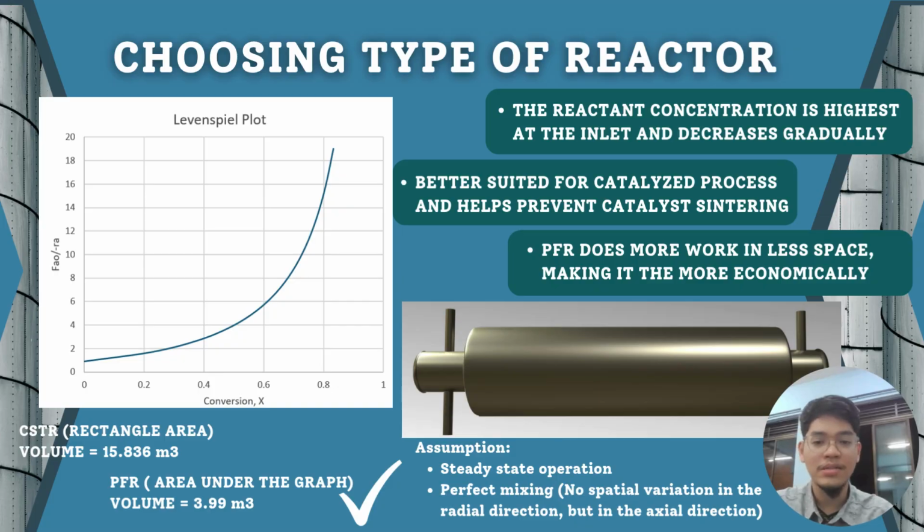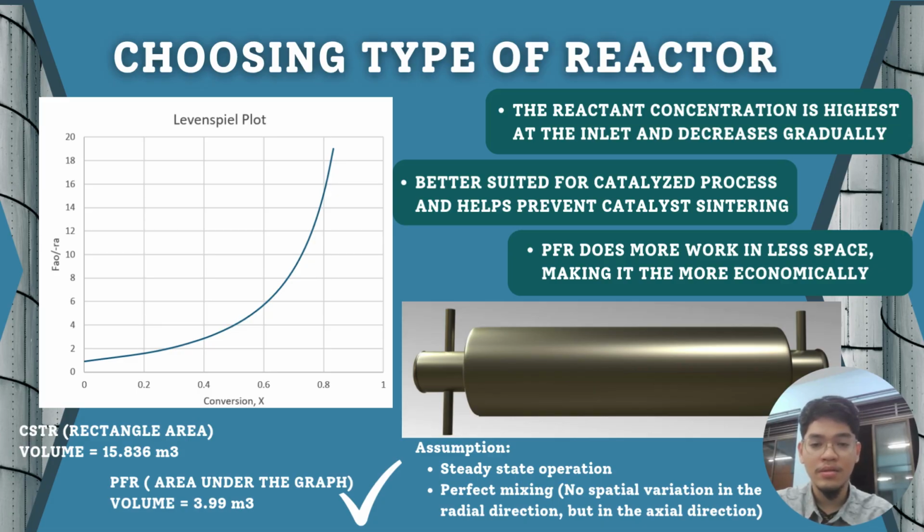Hi, my name is Ahmad Syakir Alwi, and I will continue with the reaction engineering part. We are going to choose the type of reactor, and we will use the Levenspiel plot. Using the Levenspiel plot, we find the volume for the CSTR and PFR.